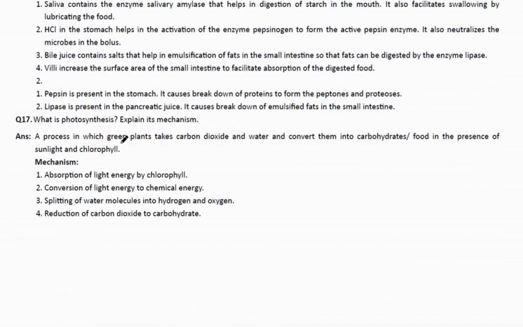Now what is photosynthesis? We all know it is the process by which plants make their food. Mechanism: it absorbs light through chlorophyll, converts light energy into chemical energy, splits water molecules into hydrogen and oxygen, and reduces carbon dioxide to carbohydrate.